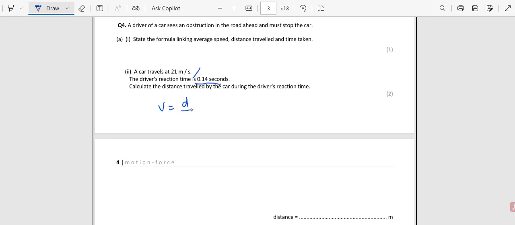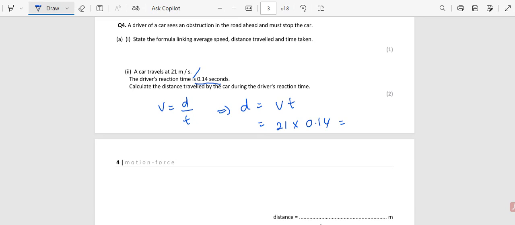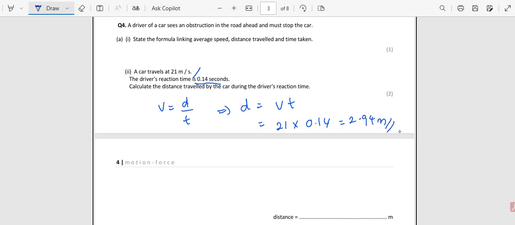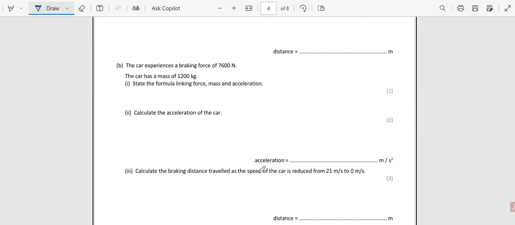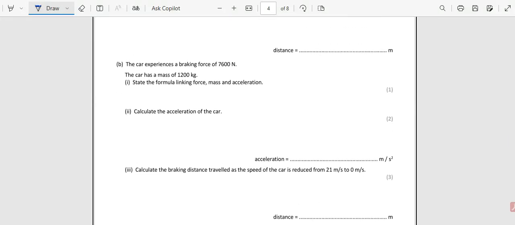Speed is distance divided by time, so distance is speed into time. So 21 multiplied by 0.14 gives you the answer as 2.94 meters. Right. There's more to this question, this part.